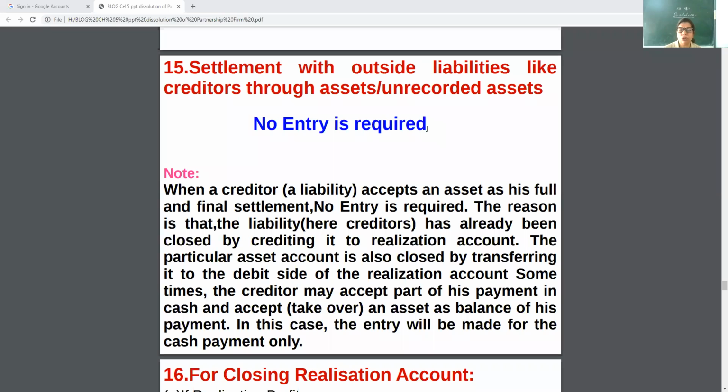I am giving you one more example. Sushant is our creditor, and at the time of wind up, he is ready to take our furniture and the firm's car. Now, the firm will not enter the car, as well as the firm will not enter the liability of Sushant. Okay, my dear children, got it? Yes. No entry is required.